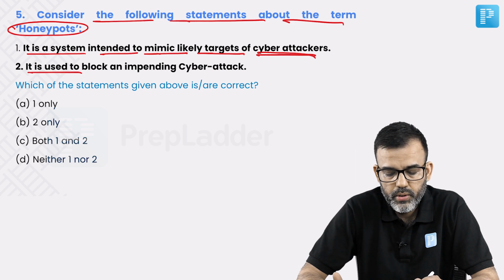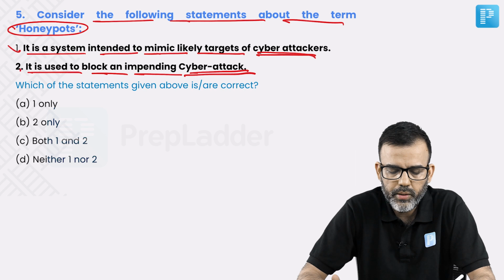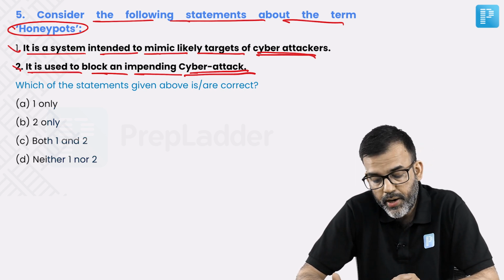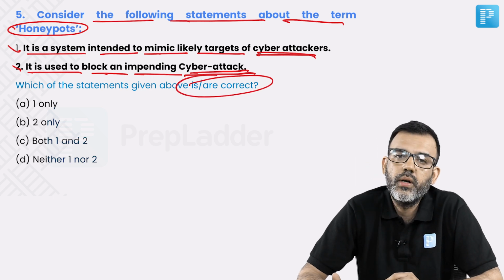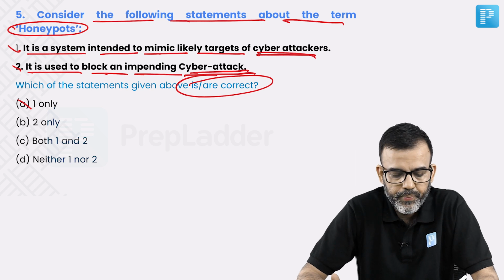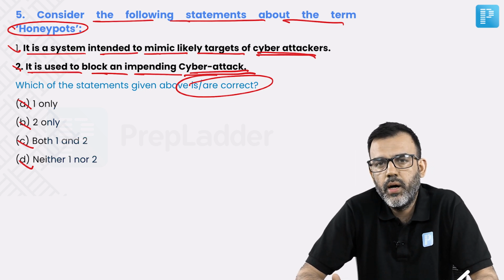The second, it is used to block an impending cyber attack. You have to select the correct statement. Options are first only, second only, both the statements are correct, and none of the statements are correct.